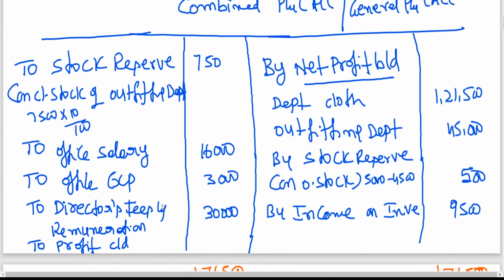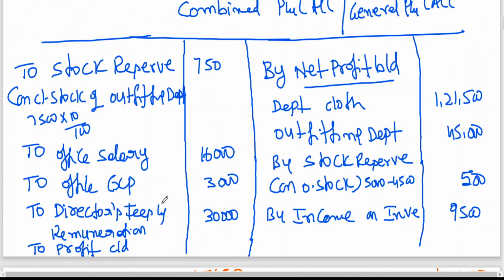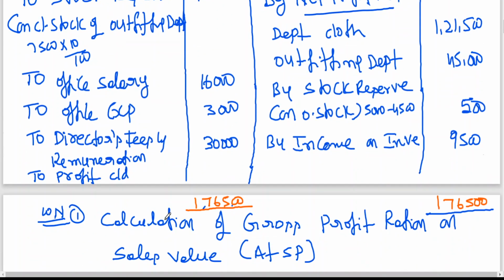Minus 750, minus 16,000, minus 3,000, minus 30,000. It is coming to profit carried, 1,26,750. Got it, all of you?